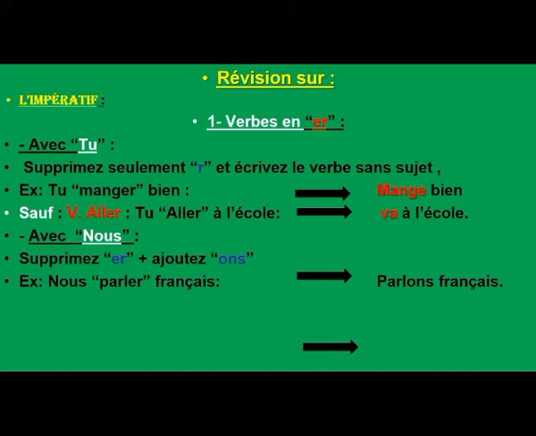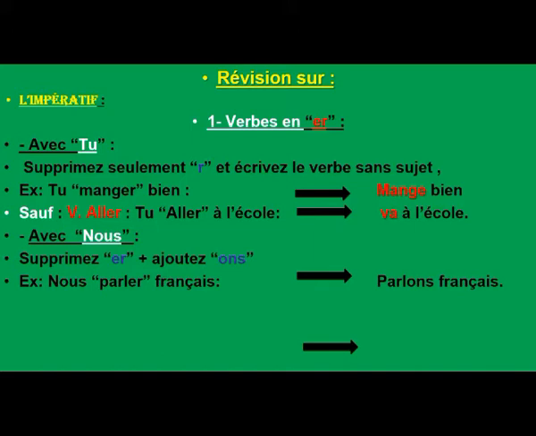If you want to write the verb à l'impératif avec nous, we have to do something together. We are a group in the class and we have to do something together, using which pronoun? Nous, meaning we in English. First step, you cancel ER, the last two letters, then add O and S. Example, nous parler français. I want to write the verb parler, which means to talk.